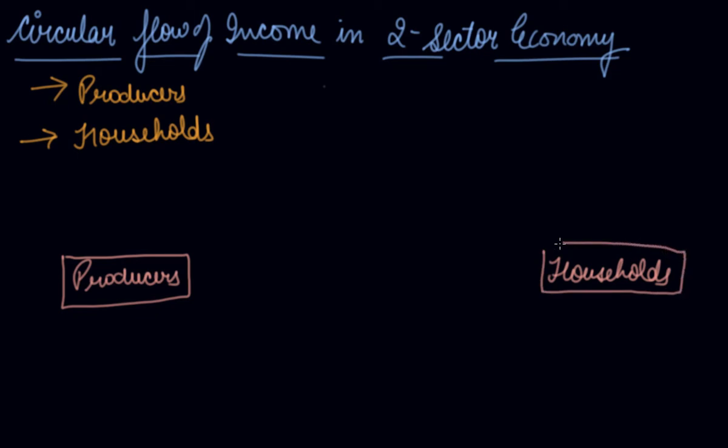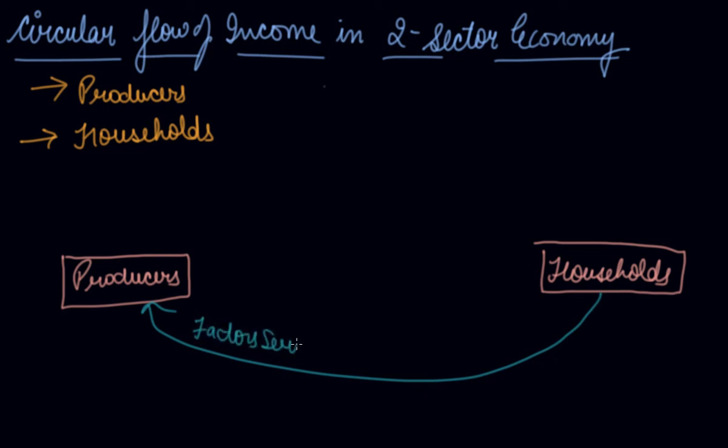Now, how the circular flow goes: in order to produce, your households give to the producers your factor services, means your factors of production, that is your land, labor, capital, and entrepreneur, to which your producers make payment to the households.